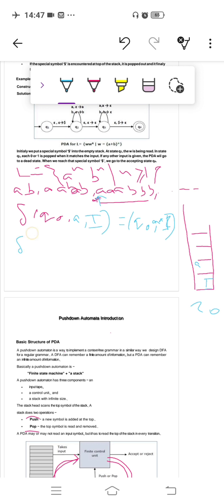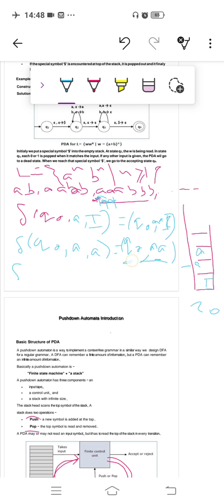After that, the next input is again a, the second a, so Q0, a. Now the stack top is a, this is the previous stack top, and this is the current stack top. If the input changes, we change the operation accordingly, but here the input is the same, so the operation is the same, that's why no state change. So the state is again Q0, and the stack now has two a's, so we write two current stack tops here. Now the next input is again a, so repeat this step.